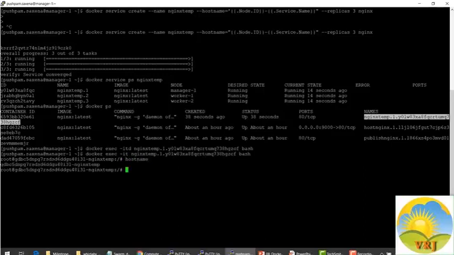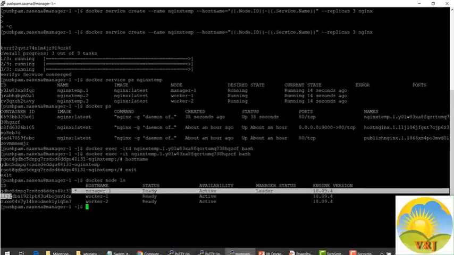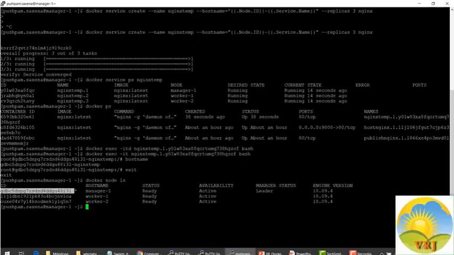So as per our specification, the hostname is in the format node ID plus service name, right? We can check the node ID as well. So let me exit from this container and do docker node ls. We see that the hostname is the same as the node ID that we have used. So that is how we can set a common template for all the tasks running for the service.